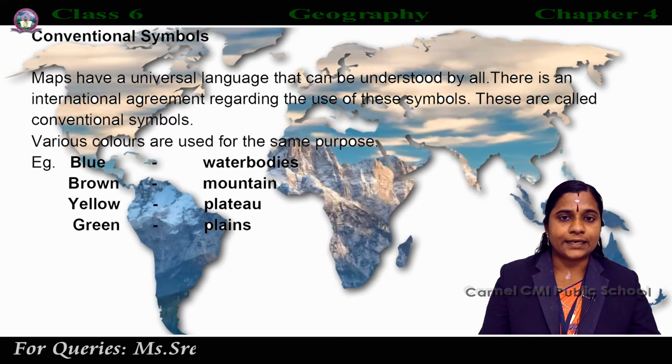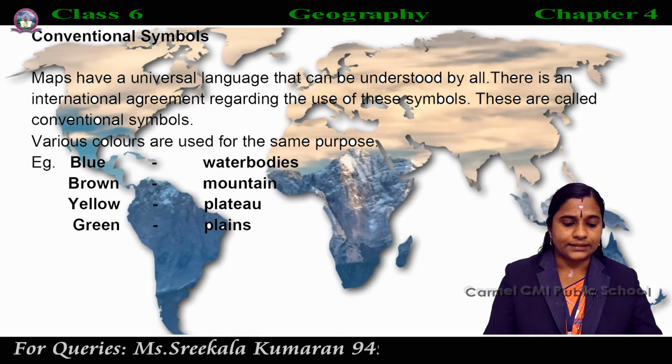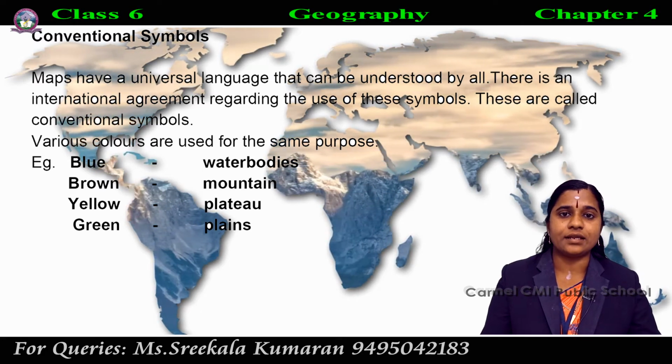And there is an international agreement regarding the use of these symbols. These are called conventional symbols.